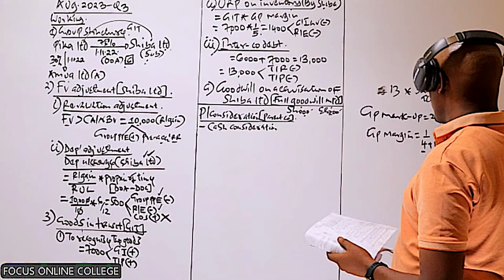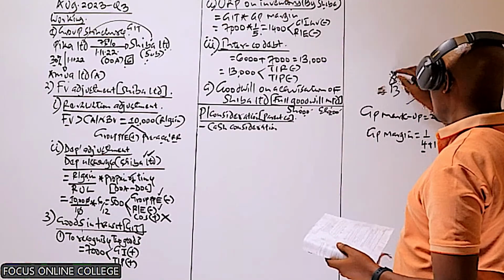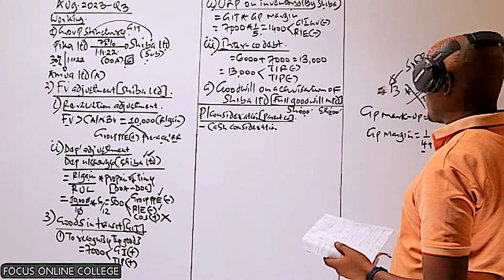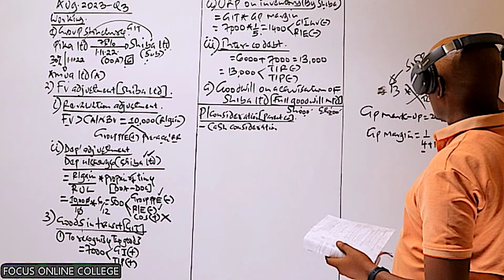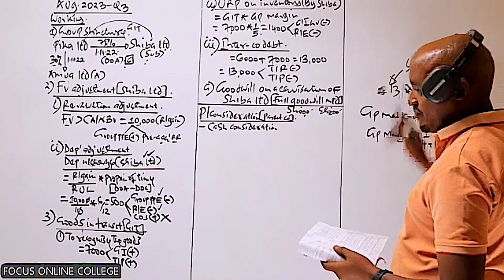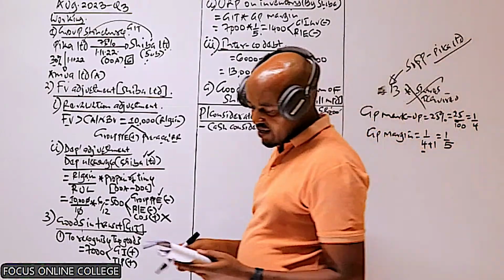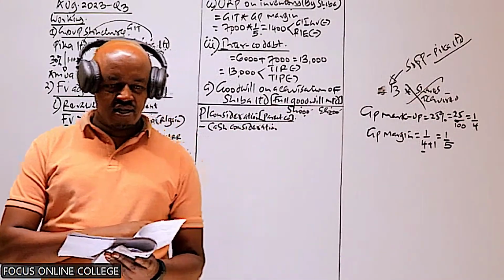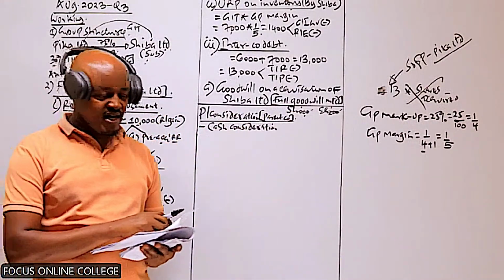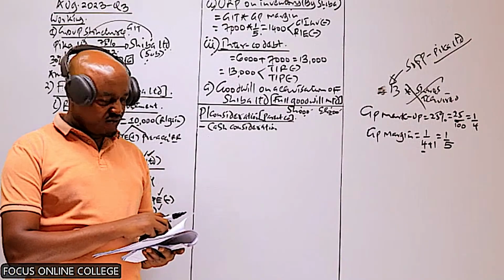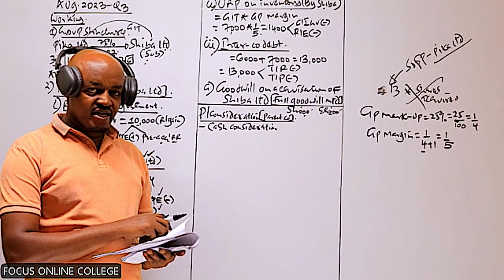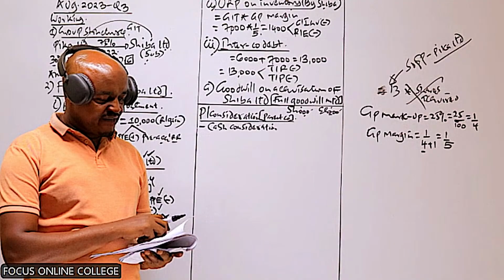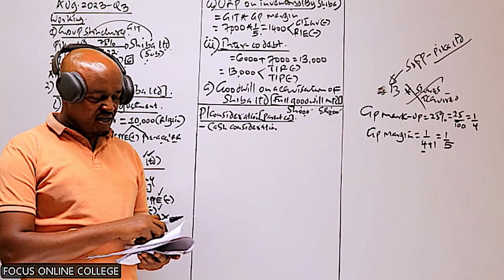But there is no need of computing this because this value is given in the statement of financial position of Pika. Can we go to the statement of financial position of Pika, specifically where we have the non-current assets. Under the non-current assets, we have property, plant, and equipment, and then investment in Shiba.